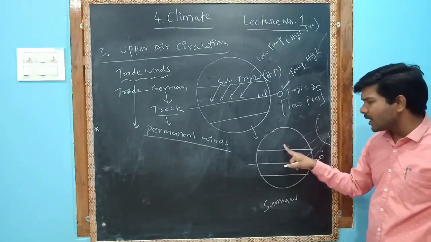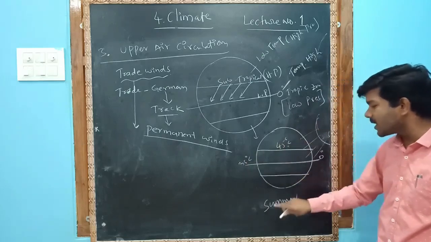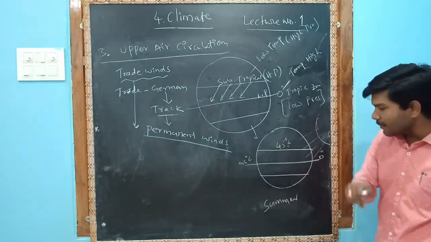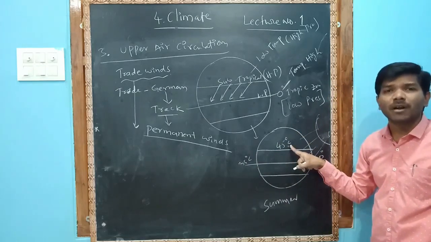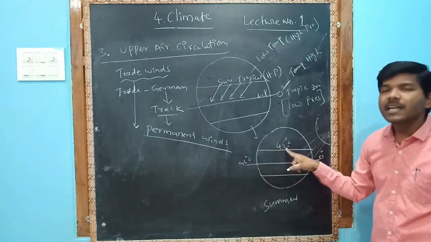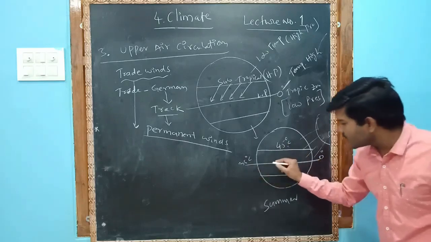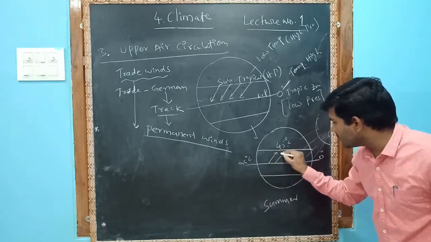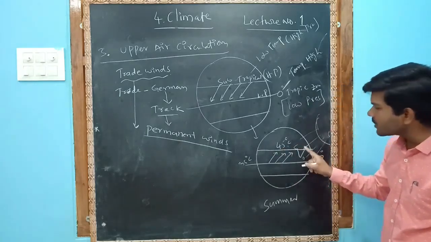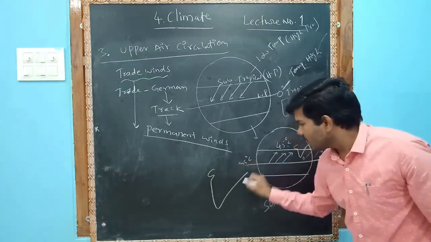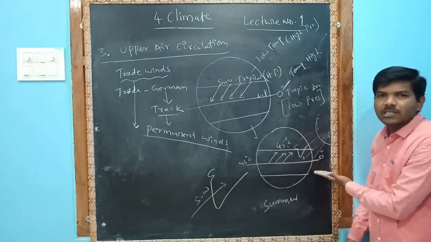Compared to that, the equator receives 35 degrees Celsius temperature. India receives 45 degrees Celsius temperature in summer. Now in the month of May, India records an average of 45 degrees Celsius. Comparatively, India receives more insolation. India is hotter than the equator. Then these winds will blow from this side. So these winds are blowing to India from this side. These winds are called the southwest monsoon.